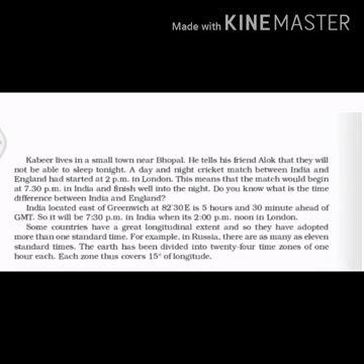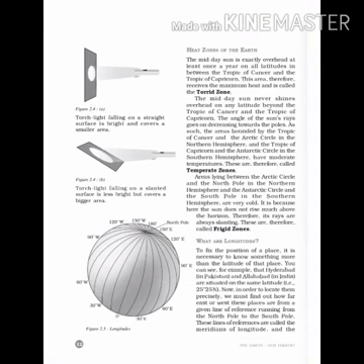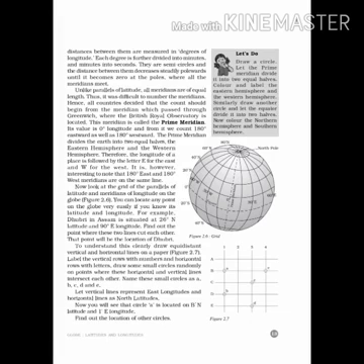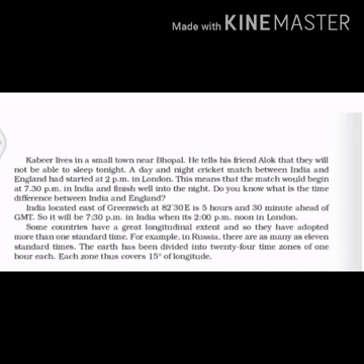Now I want you all to go through all the previous topics which we have covered in this chapter: the globes, parallels of latitudes, longitudes, then grid, then how we can find out the exact position of a place, what is the time difference between different countries, how we can find that out, all those things. So go through the chapter thoroughly. If any problem, you can ask me personally. So now we are going to start with the back exercises of this chapter.